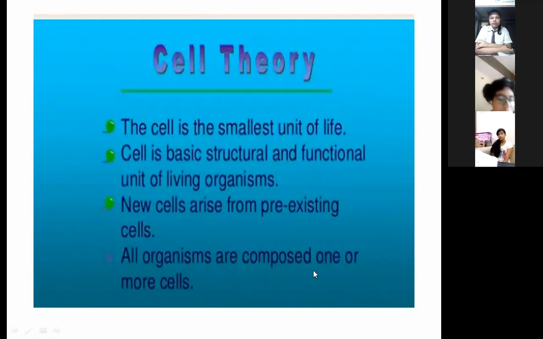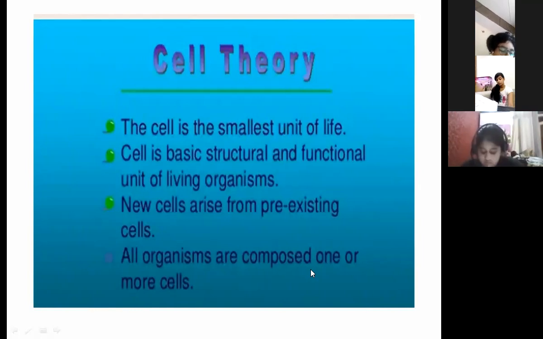A few of the unicellular organisms you have read about are amoeba and paramecium. These are all unicellular organisms. Let me tell you one thing: unicellular organisms perform all the basic functions which are performed by our body.